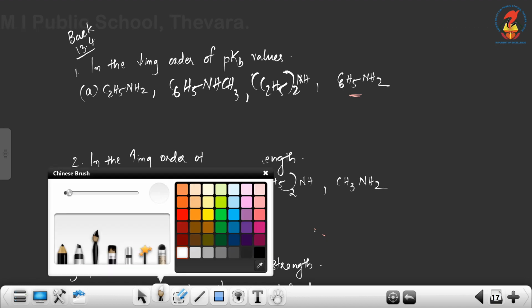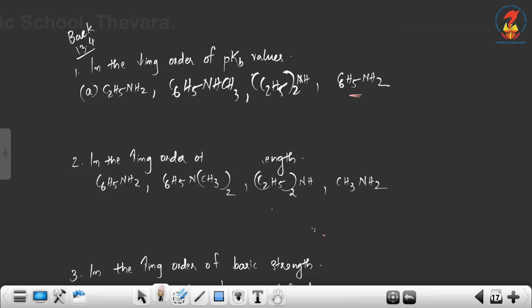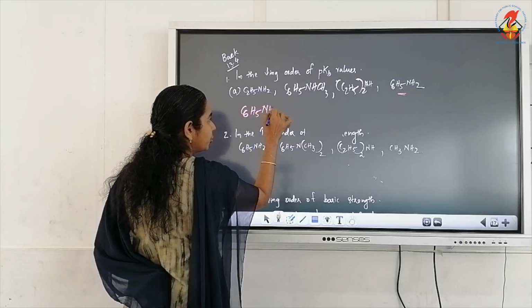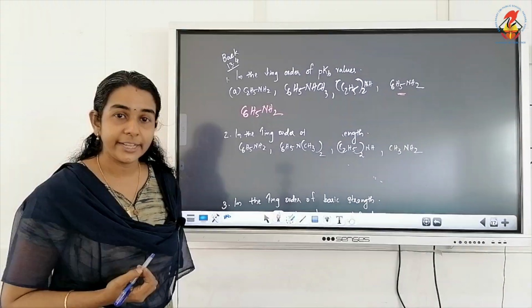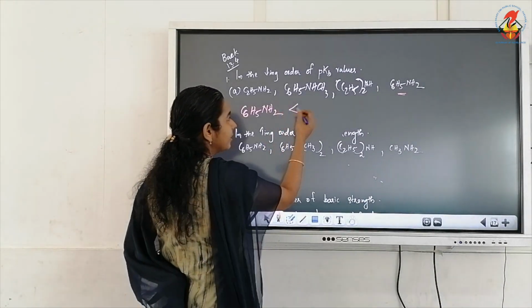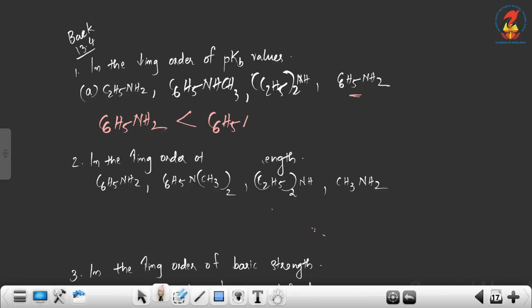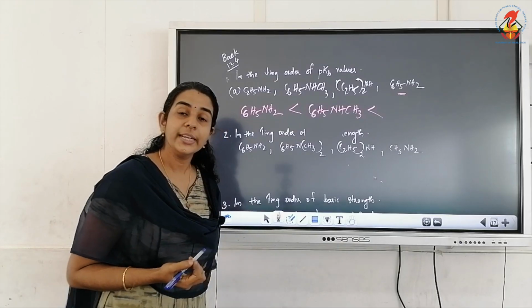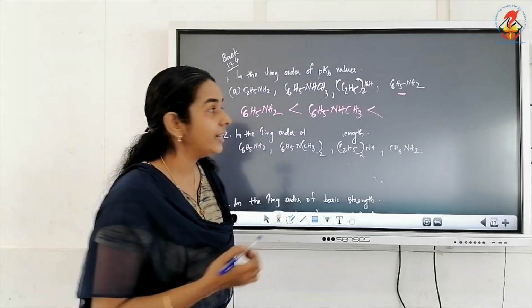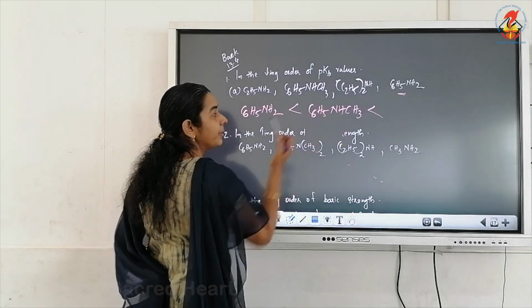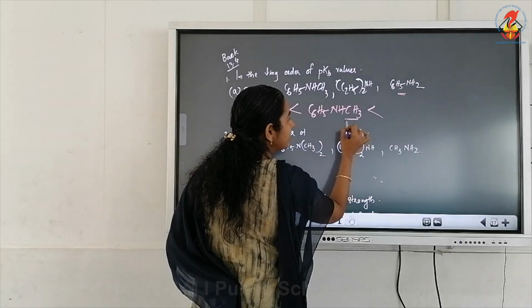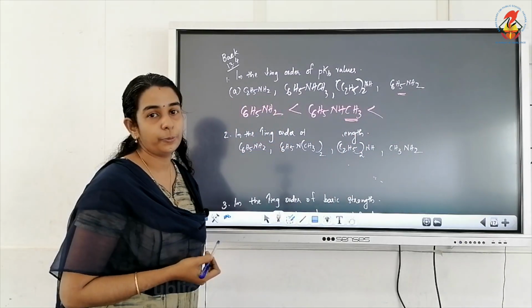So here, to write in the decreasing order of pKb value or increasing order of basicity, the least basic will be aniline, C6H5NH2, because NH2 is directly attached to the benzene ring. Then next comes C6H5NHCH3, because that is also an aromatic amine, but compared to aniline this will be more basic due to the plus I effect of the methyl group.